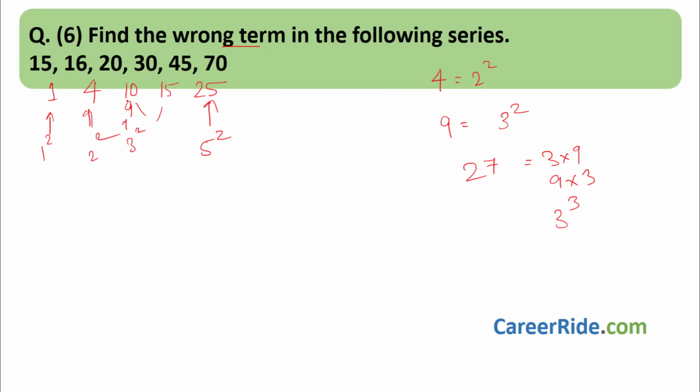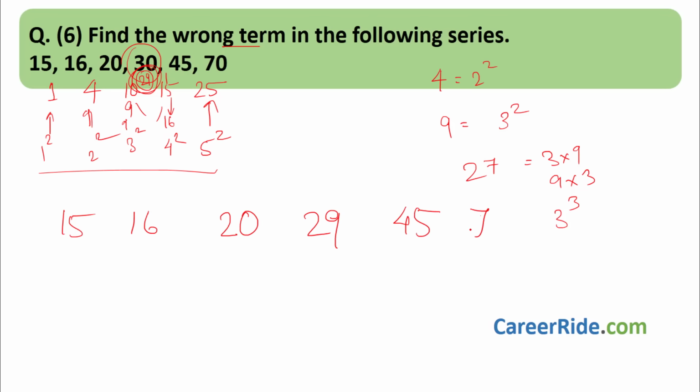So this difference, if it would have been 9, then this would have been 3 square. And if the difference is 9, that means this number has to be 29. Then the difference between 29 and 45 would be 16. 16 is nothing but 4 square. Then the pattern is correct. That means this number, which is 30, has to be 29. Then only we can get a nice series of 1 square, 2 square, 3 square, 4 square, 5 square. So the answer is 30. 30 is the wrong term. The correct series should be 15, 16, 20, 29, 45 and 70.